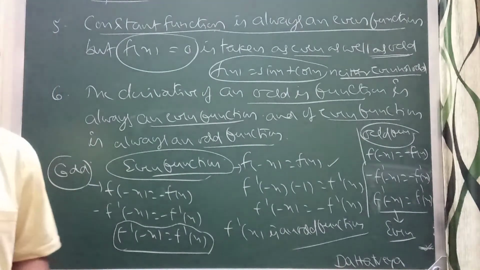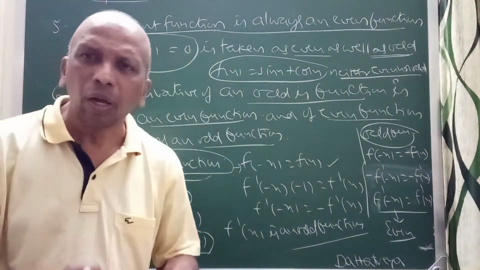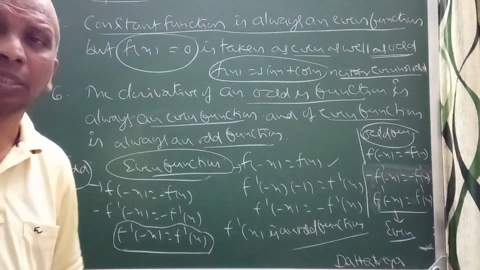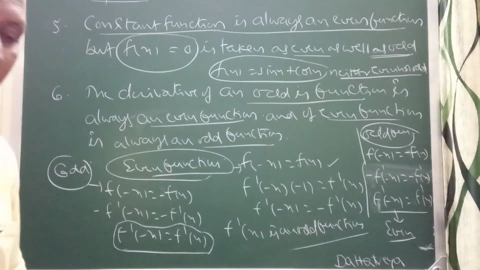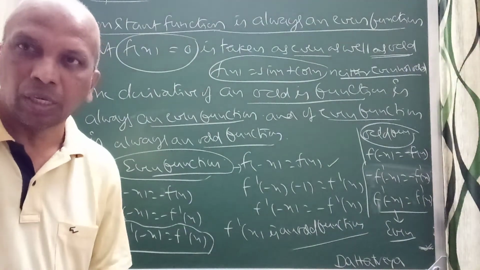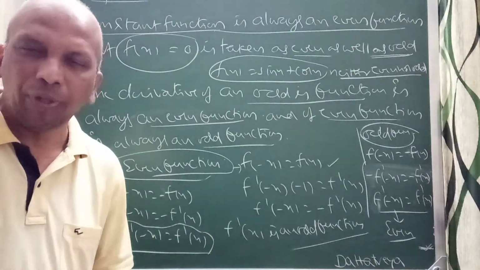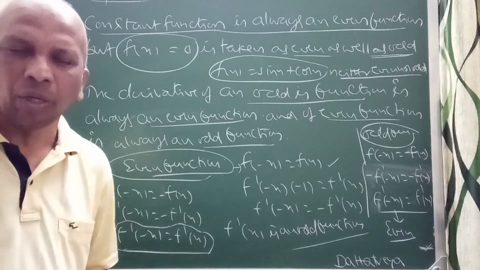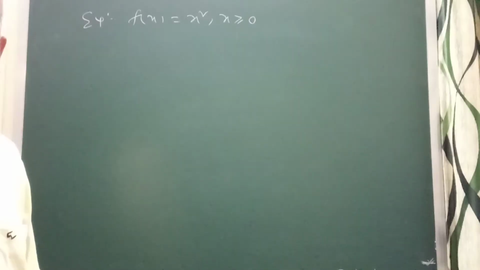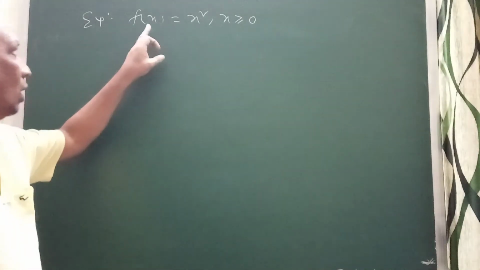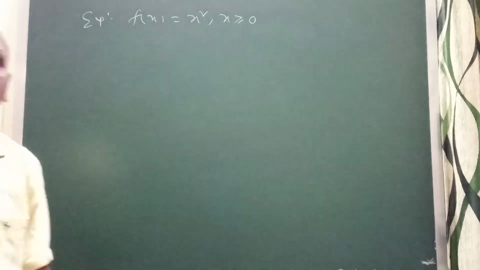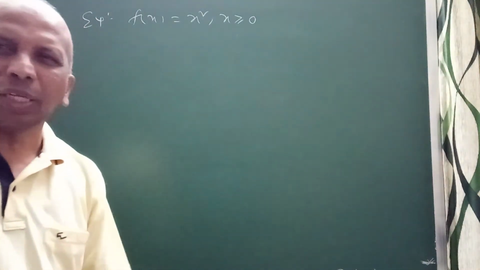Now the next point I will discuss is the different types of functions, like sum of two functions and product of two functions, when each one is even, other either even or odd. Now say in this problem, I am going to explain f of x equals x square for x greater than or equal to 0. I am going to verify whether it is even or odd.